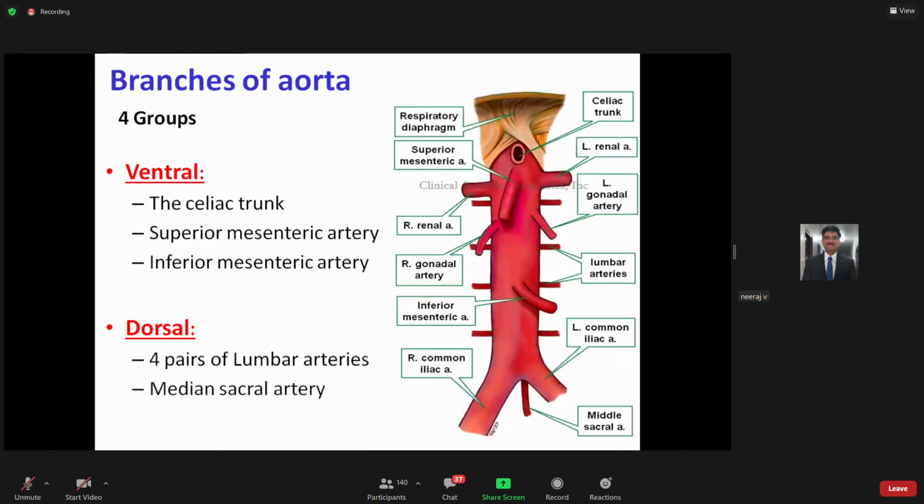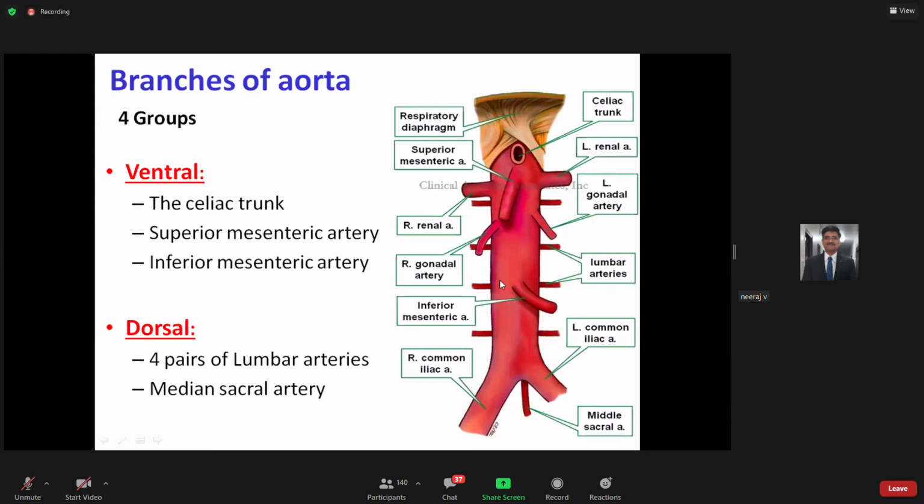Now I will not go into the theoretical details of these branches, but you need to understand there are some branches arising from the ventral aspect, like your celiac trunk, superior mesenteric and inferior mesenteric artery, which you have already been taught. Then you have vessels arising from the lateral side. Then you have those arising from the dorsal side also. So ventrally, you have the celiac trunk, superior mesenteric, and inferior mesenteric. Four pairs of lumbar arteries arise on the dorsal aspect.